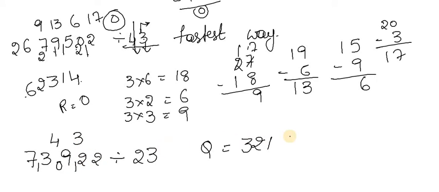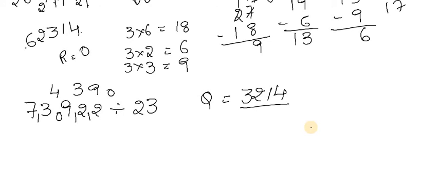3 1s are 3. 12 minus 3 is 9. 2 4s are 8. And the remainder is 1. 3 4s are 12. 12 minus 12 is 0. So the answer is 3,214. So let's check whether it is right or wrong with our usual method.